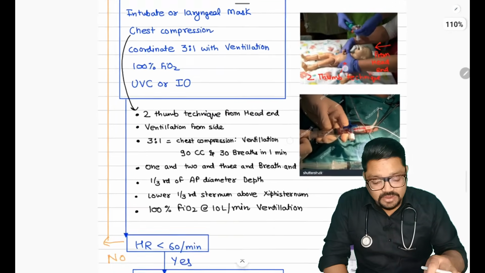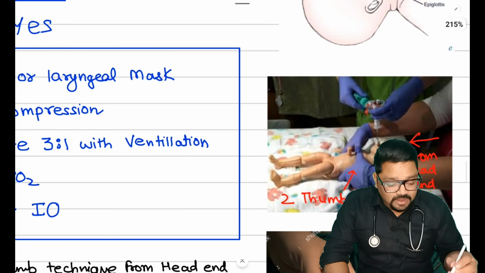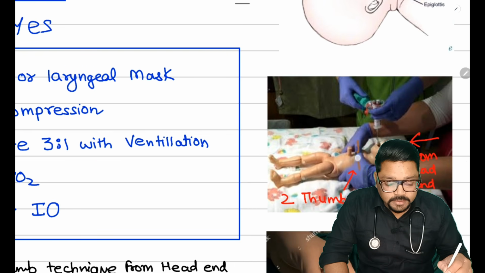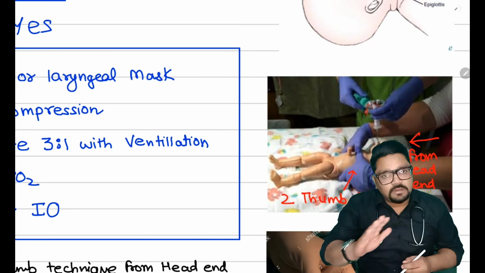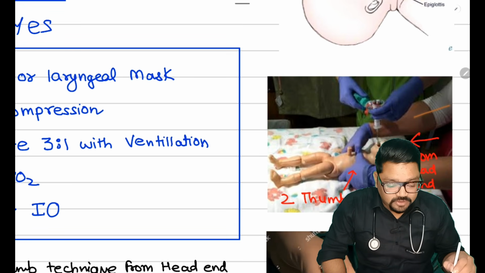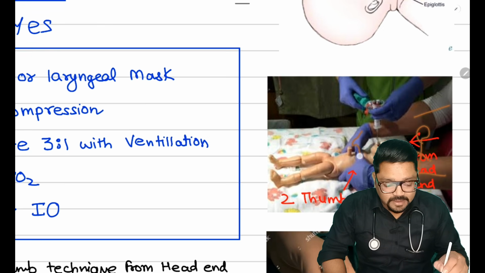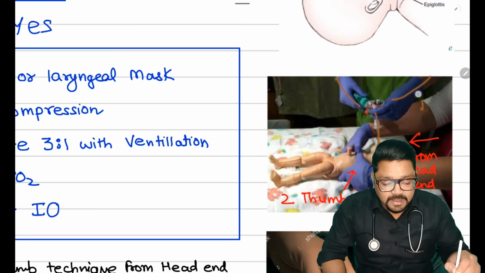Let's see how we are going to do chest compressions. You can see that chest compression is now given by only the two thumb technique. The two finger technique is no longer recommended during NRP. The person who is going to give the chest compressions has to stand at the head end side. You can see that the person is standing at the head end side, and the person who is giving the ventilation is standing nearby on the side.